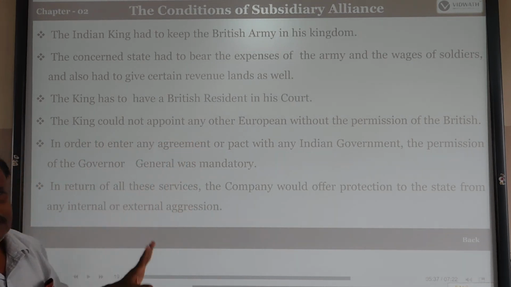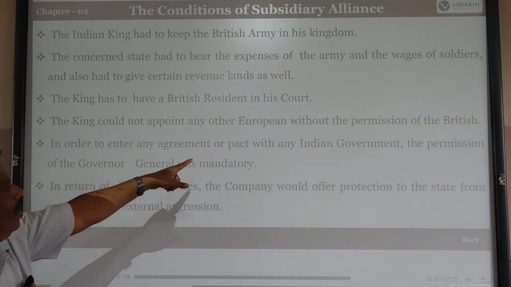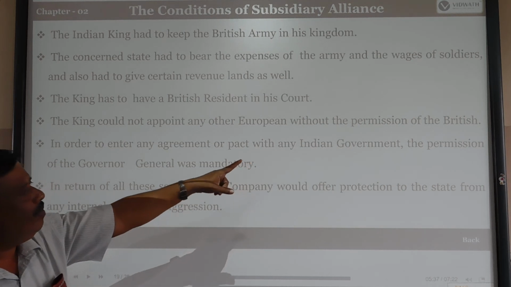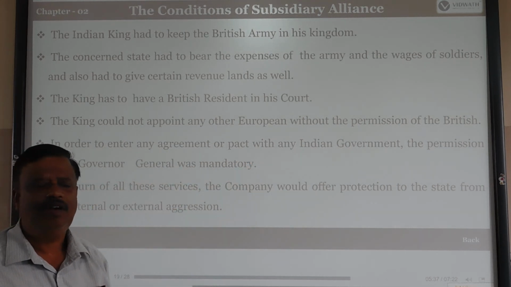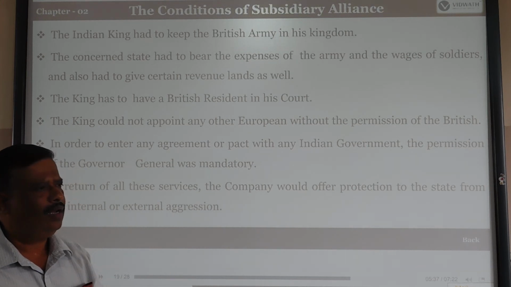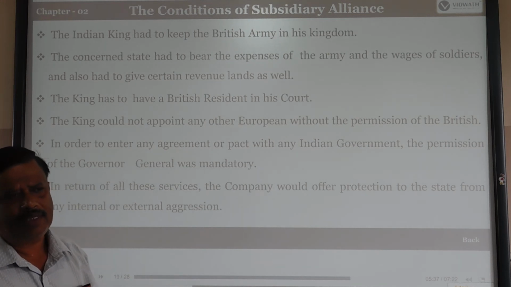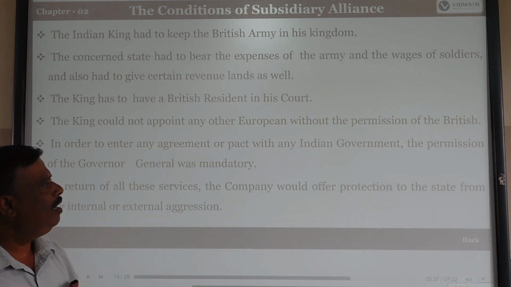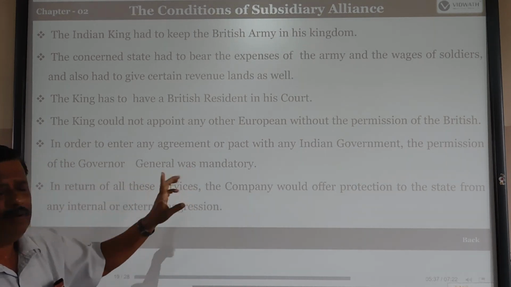Next point: in order to enter any agreement or pact with any Indian government, the permission of the Governor General was mandatory. So a king who wished to commit to another king, another province or another government had to get permission from the Governor General.